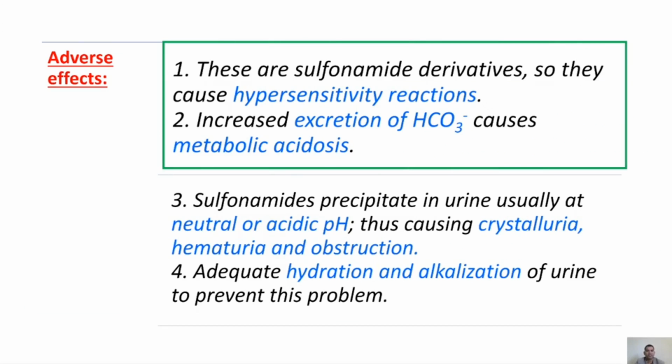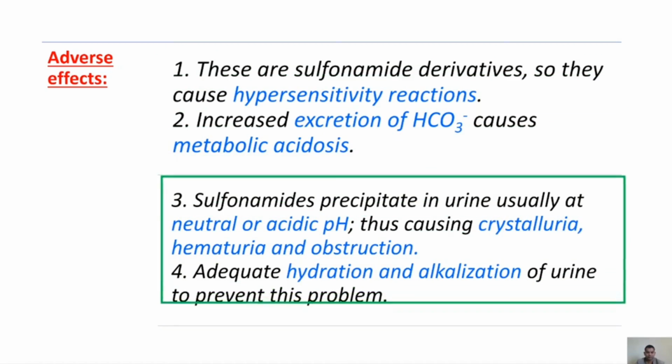Next, coming to the adverse effects. Carbonic anhydrase inhibitors are sulfonamide derivatives, so they cause hypersensitivity reactions. Next, increased excretion of bicarbonate causes metabolic acidosis. Sulfonamides precipitate in urine, usually at neutral or acidic pH. Thereby they cause crystalluria, hematuria and obstruction. So this can be treated by adequate hydration and alkalization of urine.